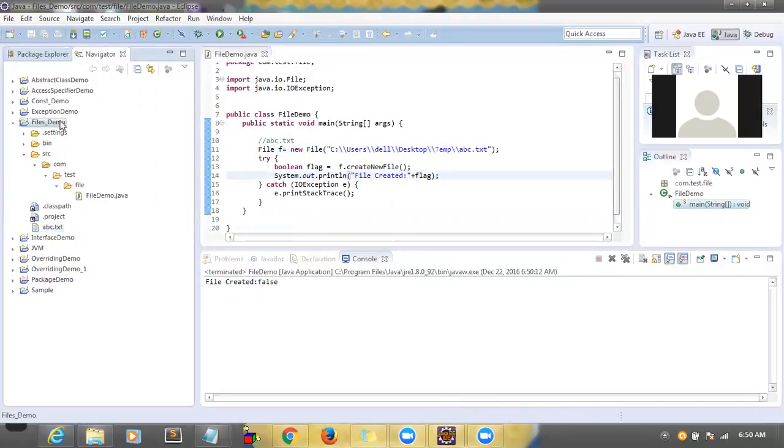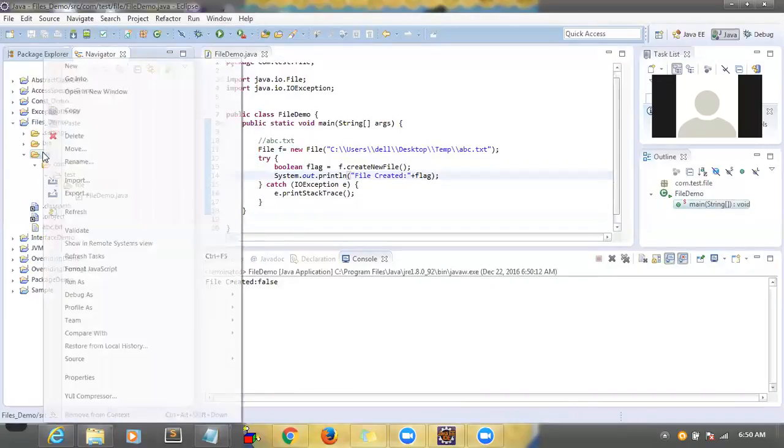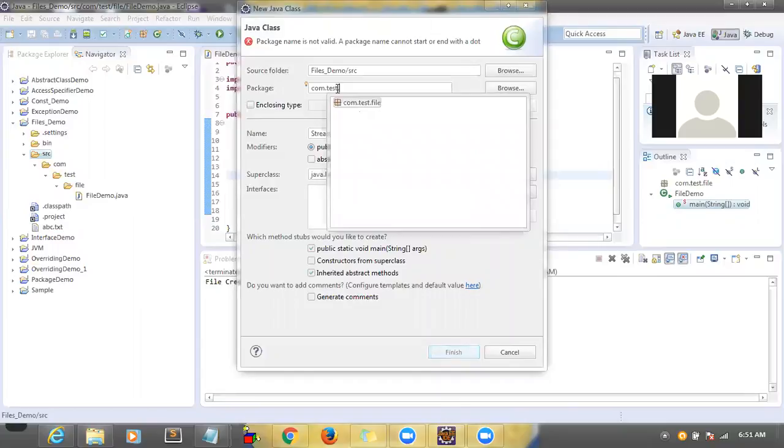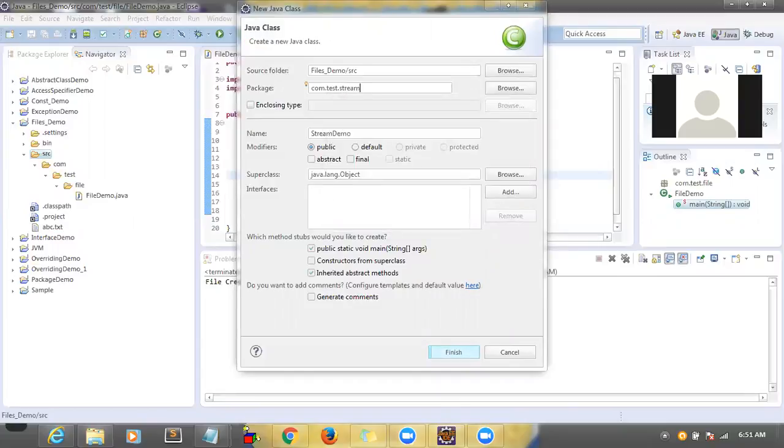Okay, let me create one more class, in the package com.test.stream, with the class name StreamDemo, and I selected public static void main.